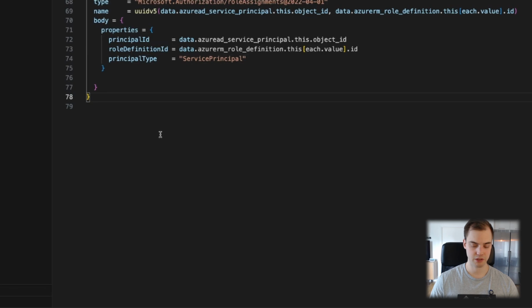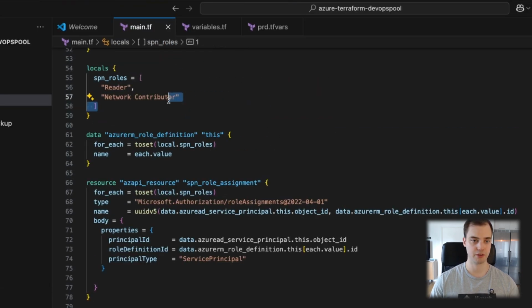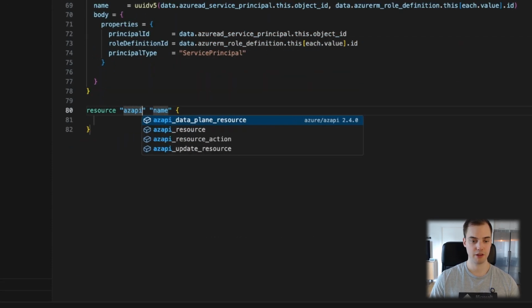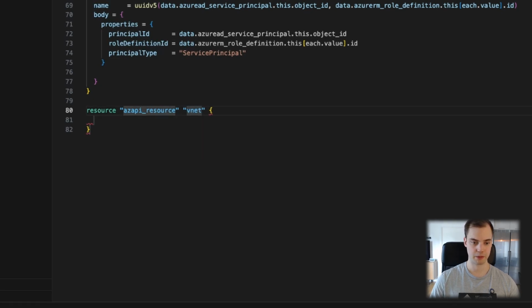And I did mention we are making this because, in order for us to be able to VNet integrate our managed DevOps pool, this service principal requires these 2 permissions. But what it really requires is the actual virtual network, because if you don't have that, what are you going to integrate? So we're going to create that quickly.